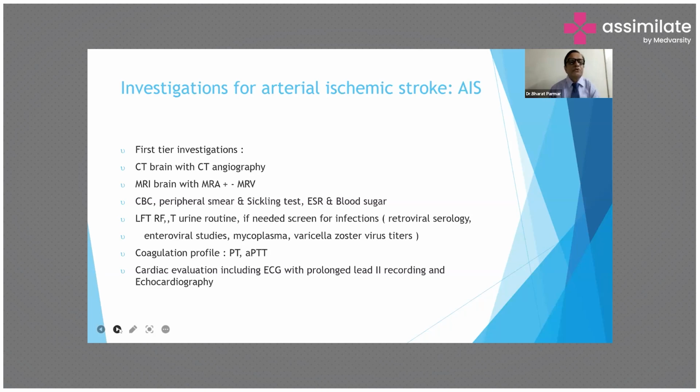LFT, RFT, urine routine and microscopy, and if needed, screen for infection: retroviral serology, enteroviral studies, study for mycoplasma, varicella zoster virus titer, and coagulation profile, PT and APTT, and cardiac evaluation: ECG with a prolonged lead 2 recording and echocardiography. So these are all first tier investigations in case of pediatric stroke.